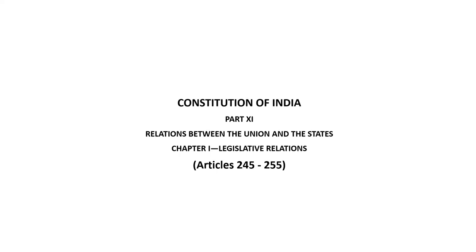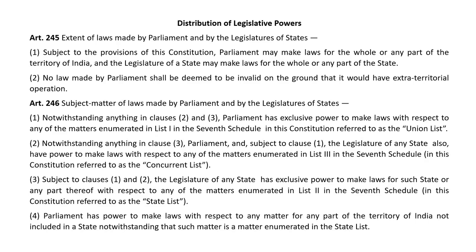Constitution of India, Part 11, Relations between the Union and the States, Chapter 1, Legislative Relations, Article 245 to Article 255. Distribution of legislative powers. Article 245, Extent of laws made by the Parliament and by the legislatures of the states.